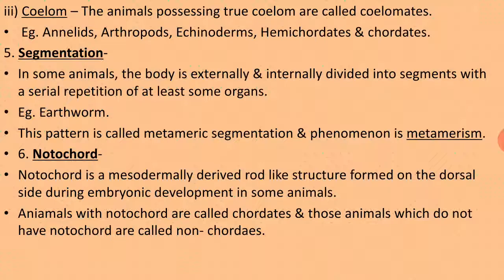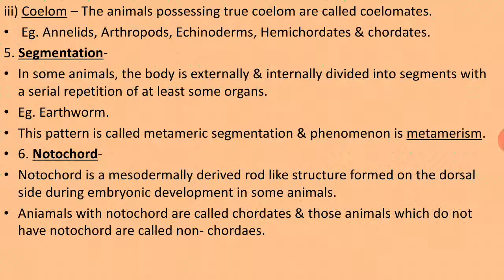Number 6 is notochord. Notochord is a mesodermally derived rod-like structure that is formed on the dorsal side during embryonic development. That means the notochord is derived from mesoderm, in the form of a rod, present on the dorsal side of the body.